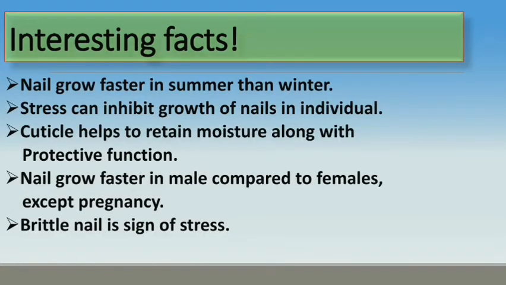Nail grows faster in summer than winter. Stress can inhibit growth of nails in individuals. Cuticle helps to retain moisture along with protective function. Nail grows faster in males compared to females except in pregnancy, because hormonal changes make nails grow faster in pregnancy. Brittle nail is a sign of stress.